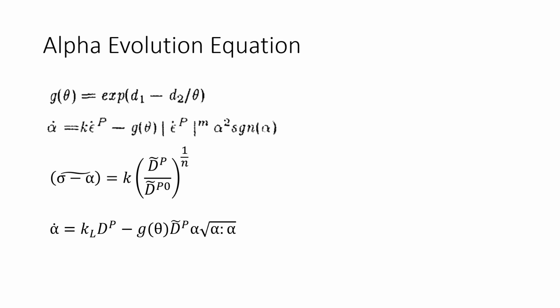And finally, the bottom equation there is the translated version of the evolution equation for alpha that fits in our model. Here we changed this scalar form into a tensor form to allow for loading in multiple directions. So alpha is a 3x3 tensor, but we will use the same assumptions as before, where it is symmetric and that it is deviatoric. So there will only be 5 more variables to evolve. The nomenclature of K was also changed. That K there is not strength. It is a constant that embodies large strain behavior. To make it different, but still similar, that constant will become KL.